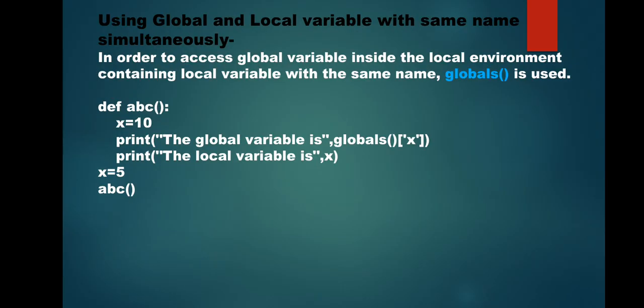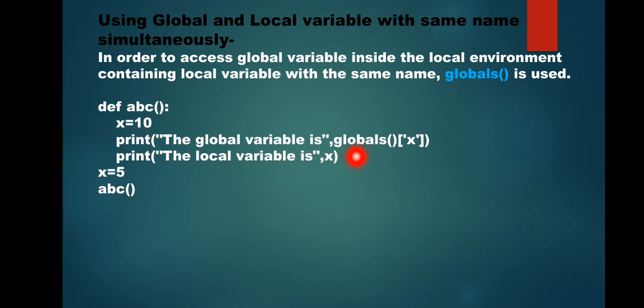Next, let's suppose I want to access the global variable also and the local variable also from inside the function, and both the variables have the same name. So again, the same code is written. Here a local variable is created. Now whenever I mention x, it will refer to this local variable. Now how will I use the global x?